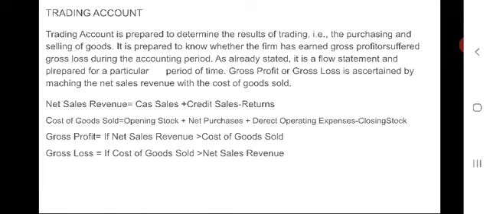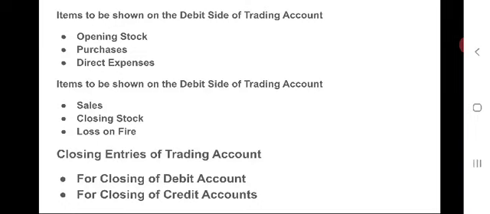In this trading account, some important contents will be there. Items, or terms, generally used in the trading account, which are to be debited and which are to be credited, will be seen. See, items to be shown on the debit side of trading account.